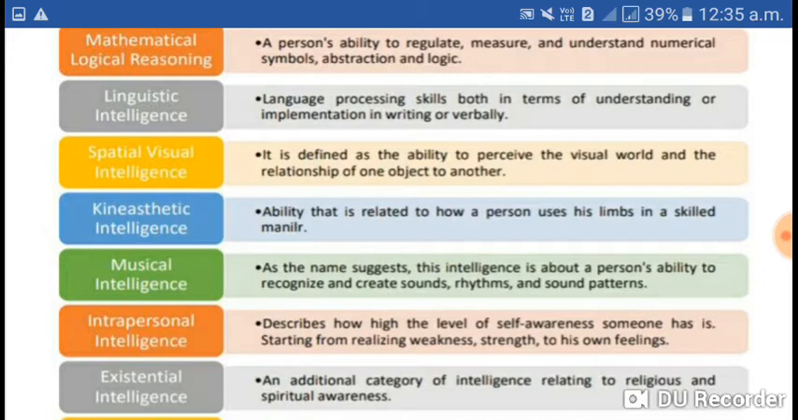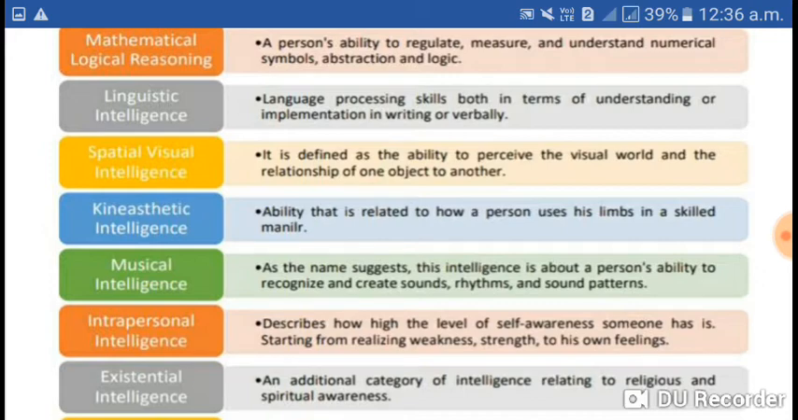Next, it is kinesthetic intelligence. What is kinesthetic intelligence? Ability that is related to how a person uses his limbs in a skilled manner. So, what is kinesthetic? It is awareness of the position and movement of the parts of our body, that is known as the kinesthetic intelligence.